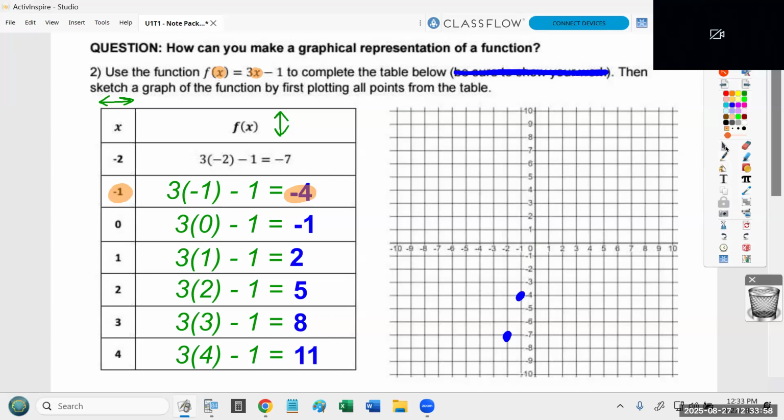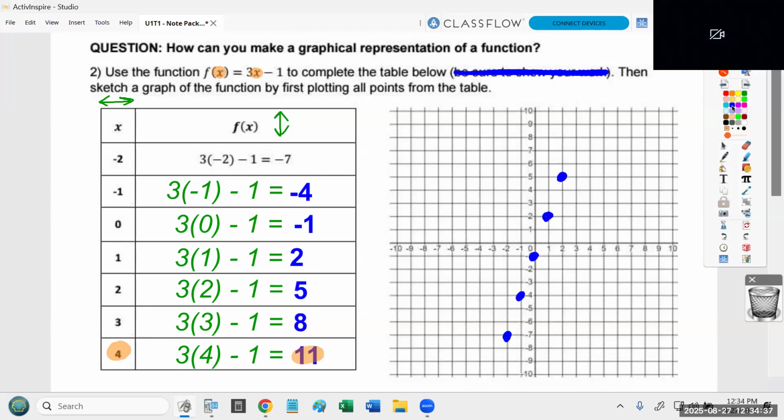All right, looking at my next point, I've got 0, -1. So that means don't go left to right at all, but go down 1. Next point is 1, 2. So starting at the origin, go right 1, up 2. Then I've got 2, 5. So starting at the origin, go over 2, up 5. And then I've got 3, 8, and 4, 11.